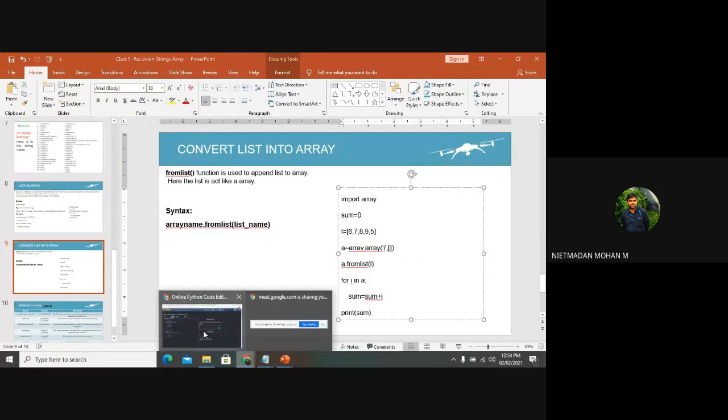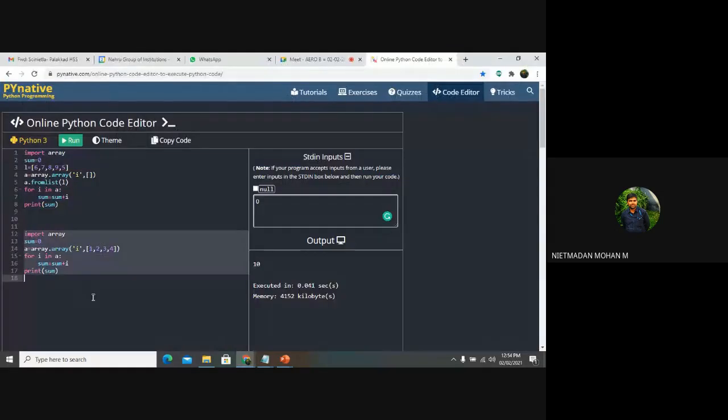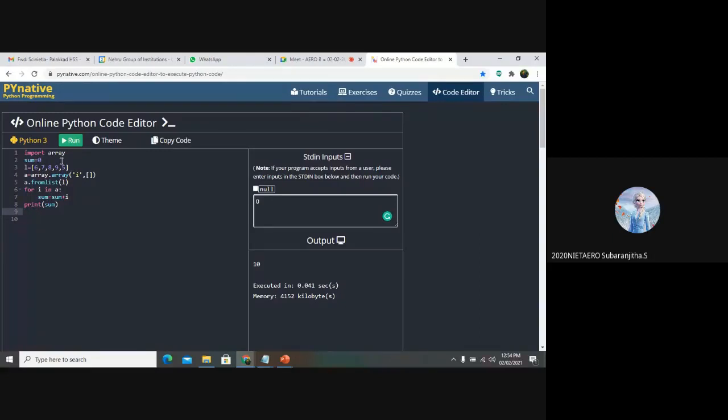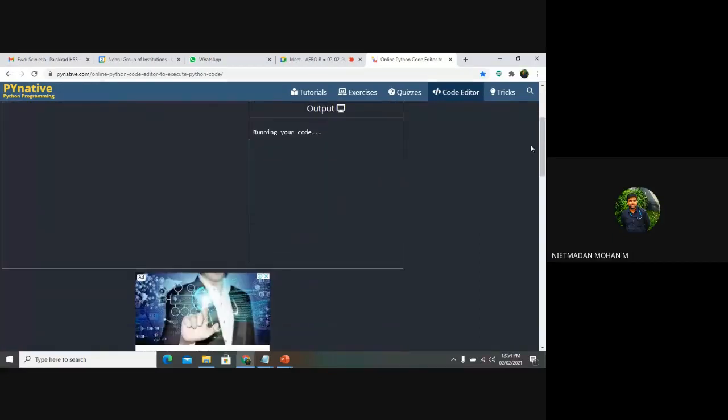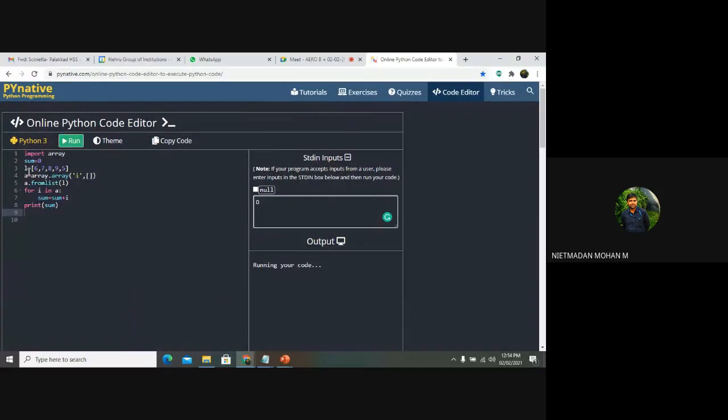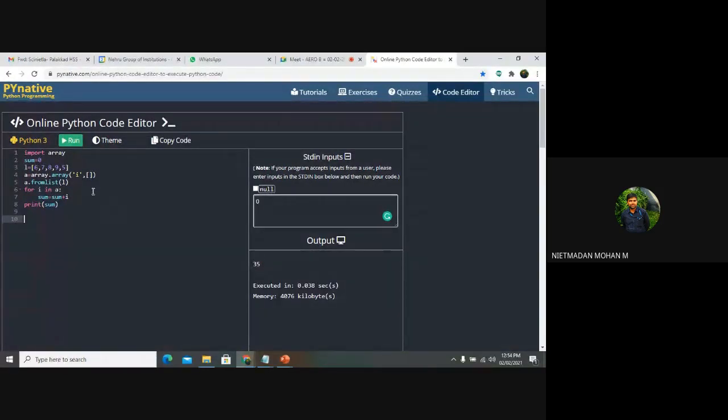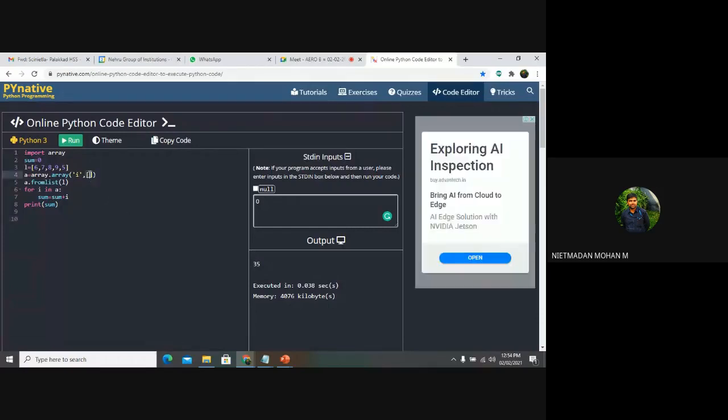Clear? So if I run this, what output will we get? 35. Yes, 35 will be my output, because it will take each individual element in the array and produce the output. So what we have done is we can get the elements inside an array, or you can declare a list outside an array also, by using this fromlist function.